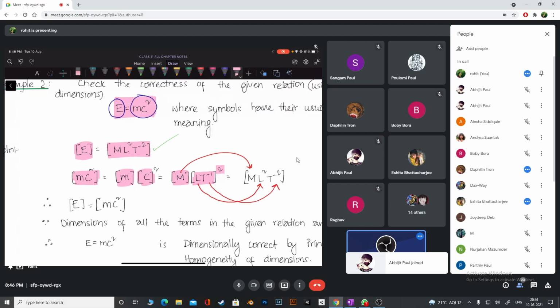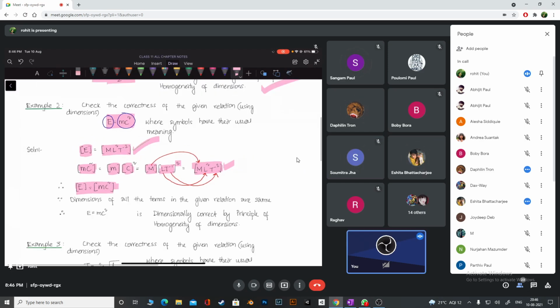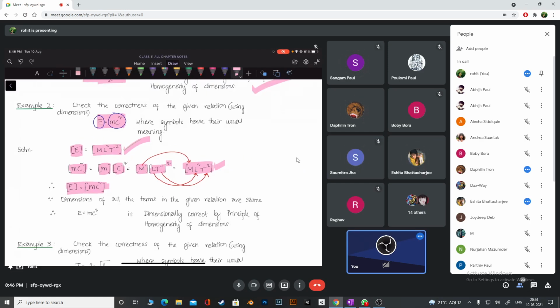So we just compare. The dimension of E and mc square are different or same? Compare this and this. Same, right? So they are the same. I think you can understand how to proceed now, no? Since every term has same dimensions, therefore the given equation is dimensionally correct.